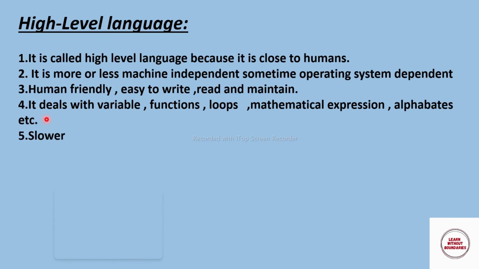It deals with variables, functions, loops, mathematical expressions and alphabets. Like if you want to add two numbers, they will use the plus sign. For subtraction we use the minus sign. And the execution speed of high level language is slower, because we have written code in a high level language and we have to convert that code into machine code. So we use a compiler and interpreter to convert that code. We will see what a compiler, interpreter and assembler are in the next video.